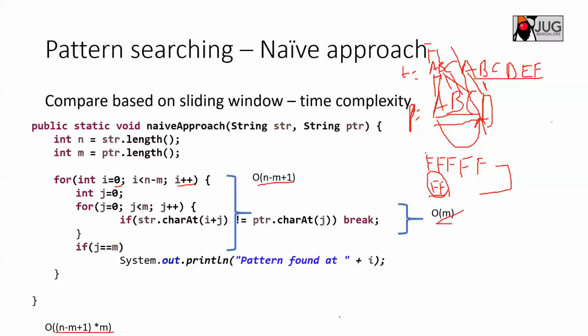Yes, this is the formula. n will be the length of the input string, the input text, and m is the length of the pattern to be matched. So you are iterating till n minus m. Why I have added one here is that you have started from the 0th index, so we have to take the last one also. Then only we'll get to know the next iteration will be less than n minus 1, but I still have to go there and see that the condition is executed. So that is the reason it is n minus m plus 1. But you can still ignore that plus 1, because we usually ignore the constant values. Okay.